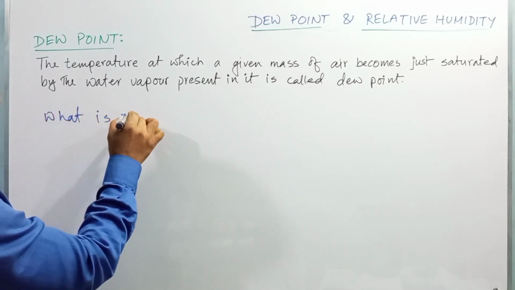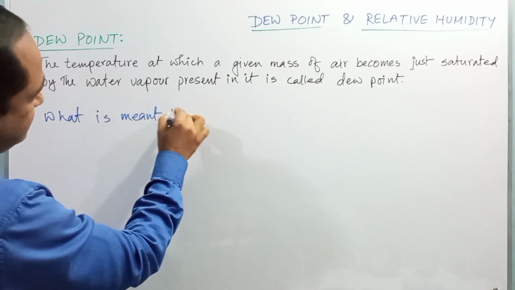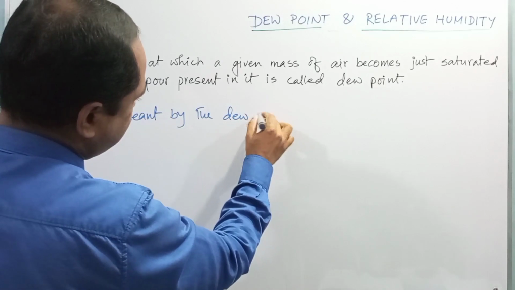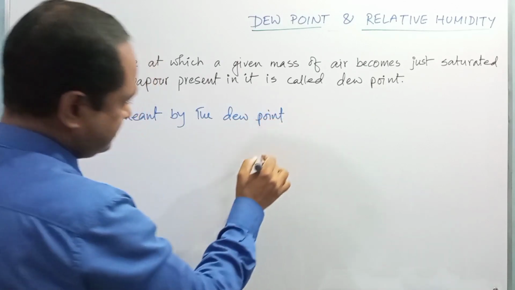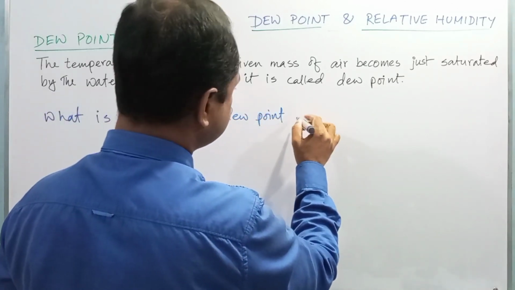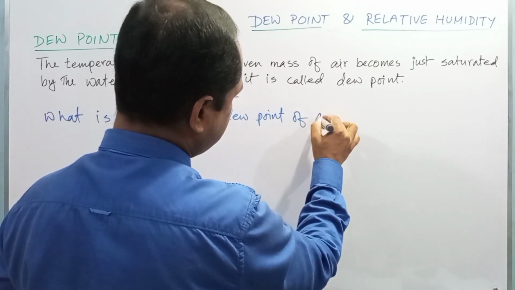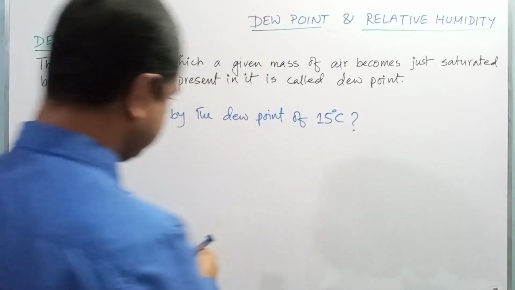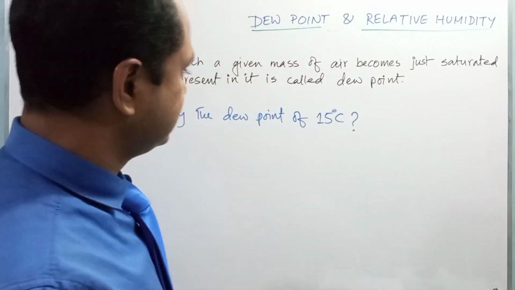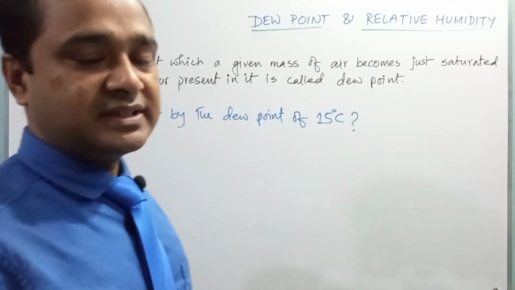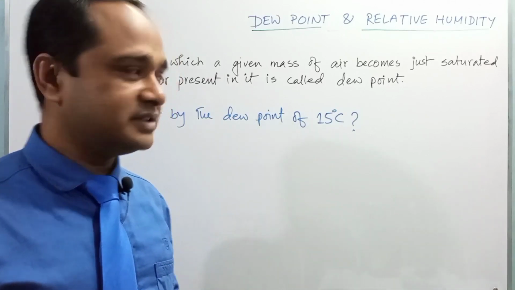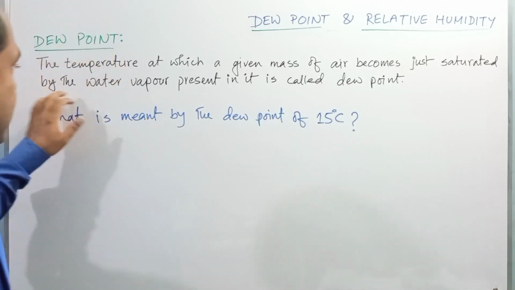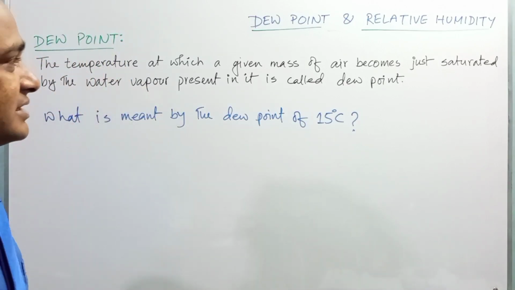what is meant by the dew point of 15 degree Celsius? So dear students, dew point 15 degree Celsius means that at 15 degree Celsius a given mass of air becomes just saturated by the water vapor present in it.